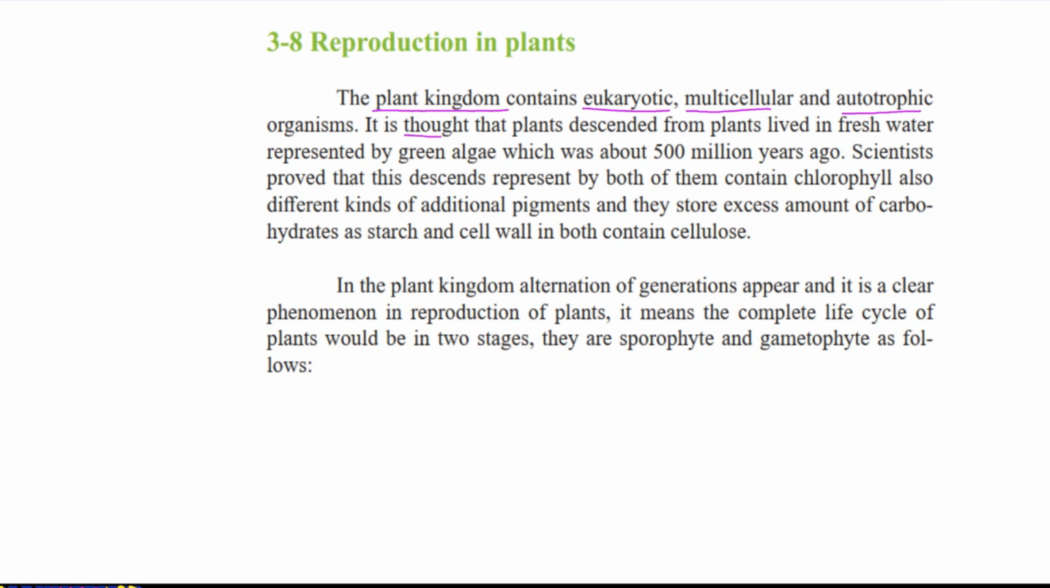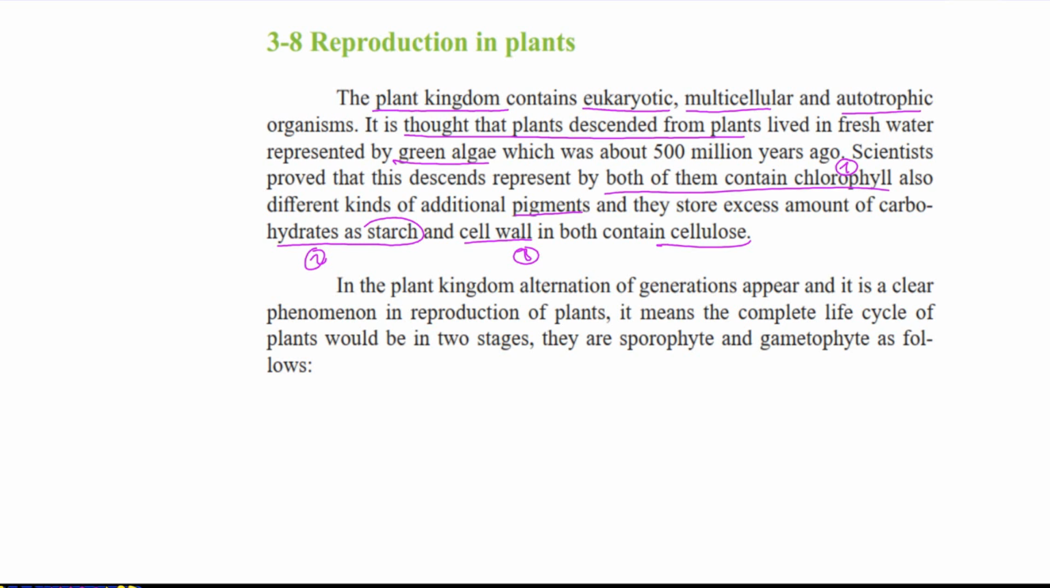The scientists thought that plants descended and originated from the plants that live in fresh water, which are represented by green algae, because of some similarities. Both of them contain chlorophyll or some additional pigments. They store excess carbohydrate as starch, and they also have a cell wall made up of cellulose. Because of these similarities, the scientists thought that plants originated from green algae.